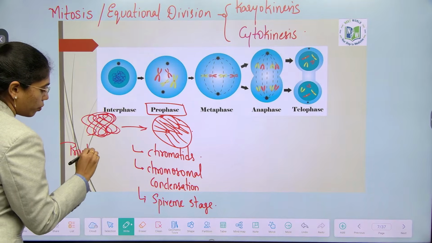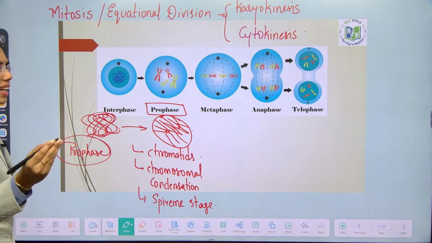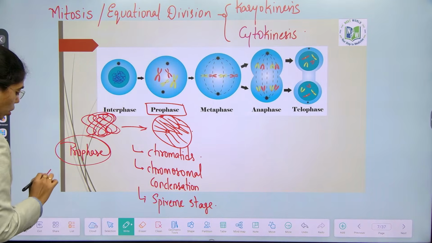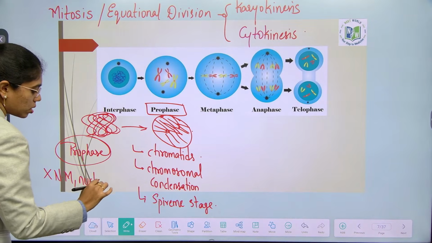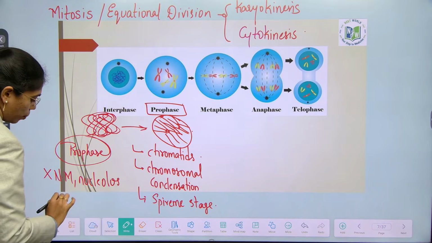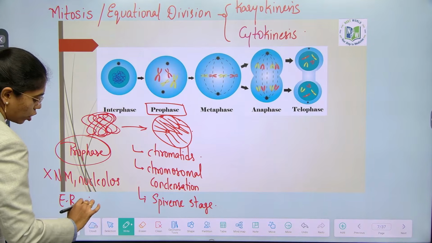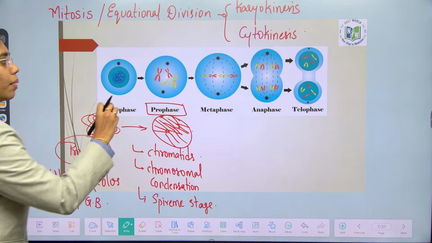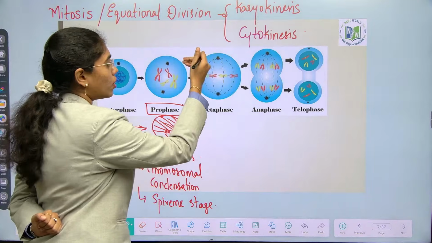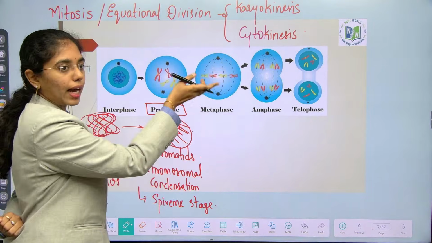At the end of prophase, we call it late prophase, disintegration of nuclear membrane, nucleolus, endoplasmic reticulum, and Golgi bodies occurs. Then the complete space will be there.